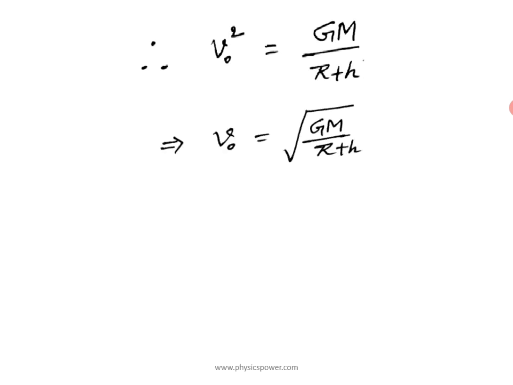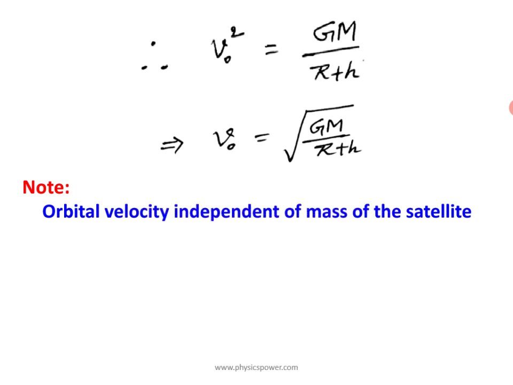Finally, the orbital velocity we can write like this: v naught equals the square root of G M by (r + h). So finally we can conclude one major point: orbital velocity is independent of the mass of the satellite. Whatever the mass of the body or satellite, it will revolve with a particular velocity. That velocity is independent of the mass of the satellite. It depends only on the mass of the earth or planet and the distance.